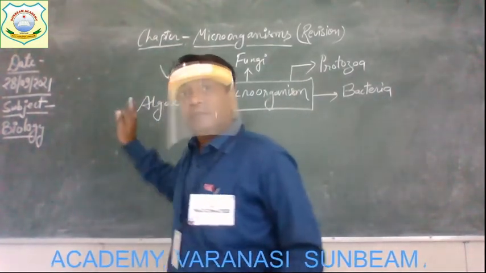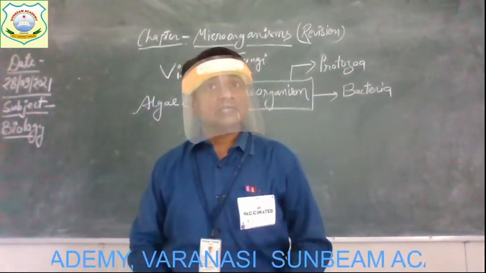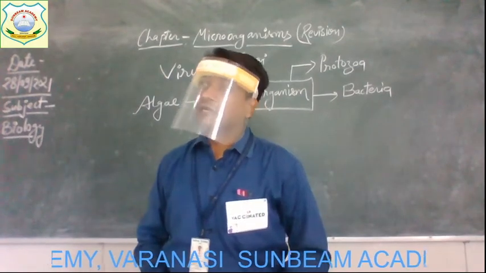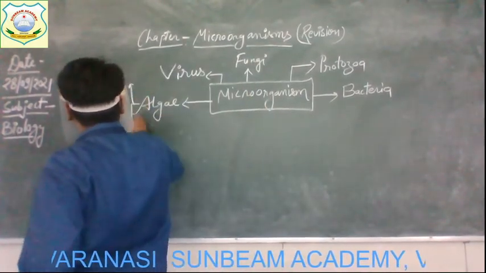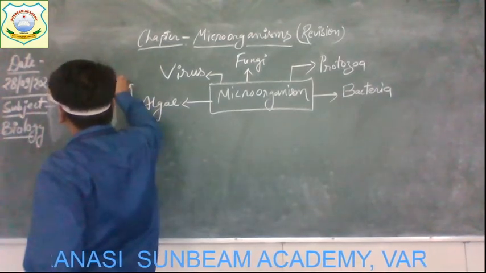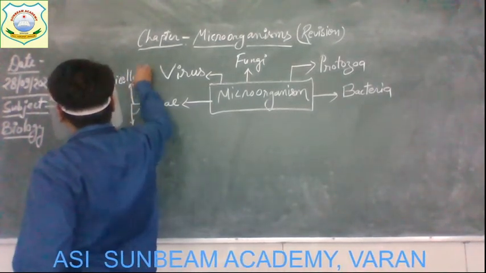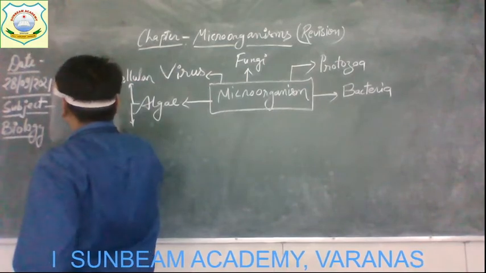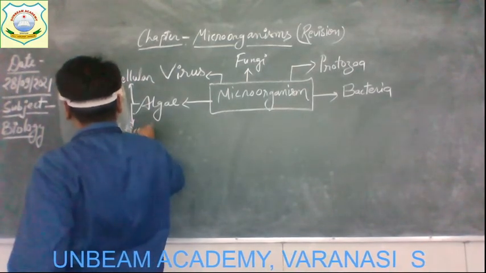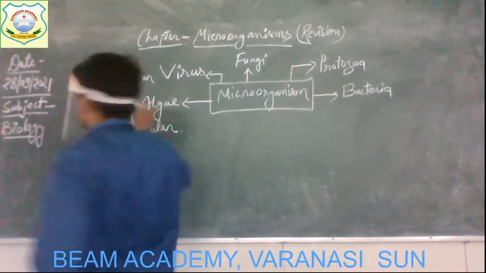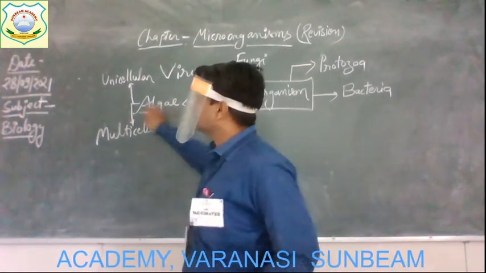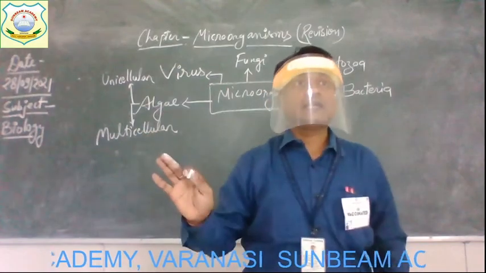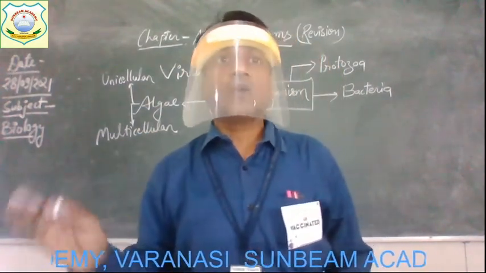Algae may be single-celled or multi-celled, so we can divide algae into two groups: unicellular and multicellular. Some kinds of algae are made up of a single cell, like Nostoc and Volvox.